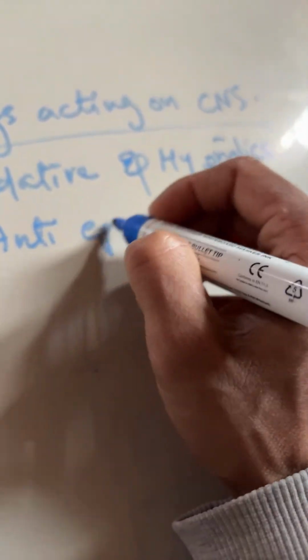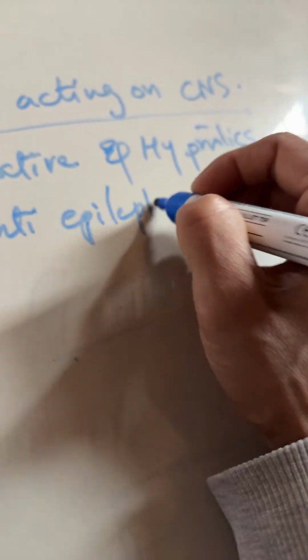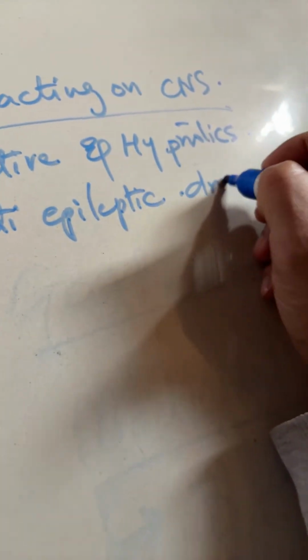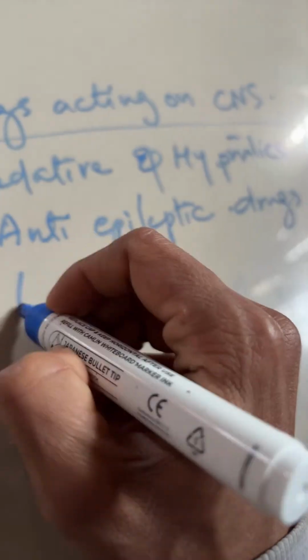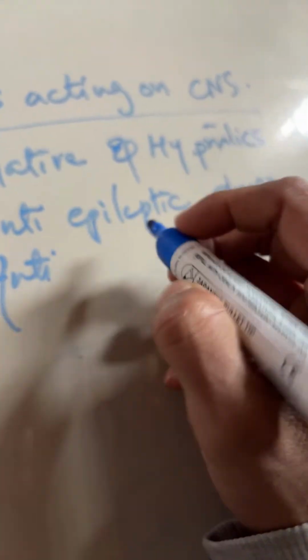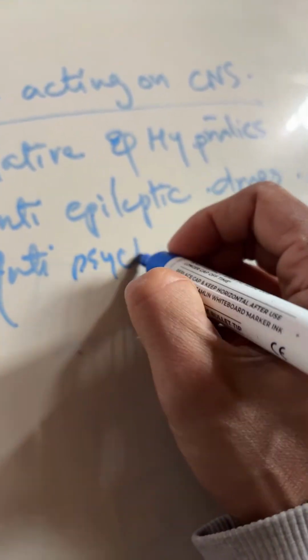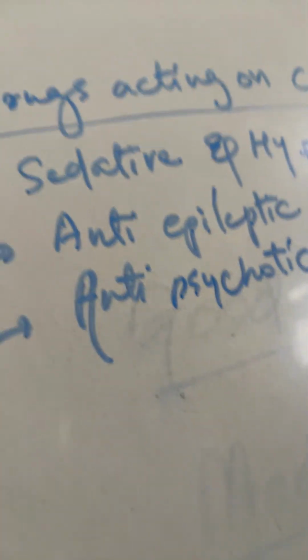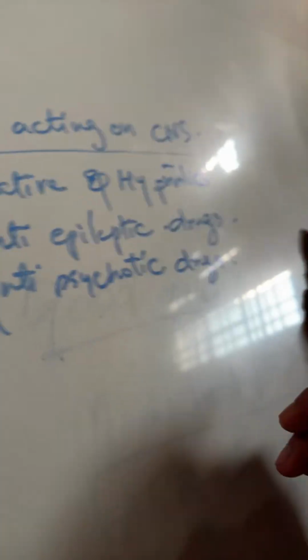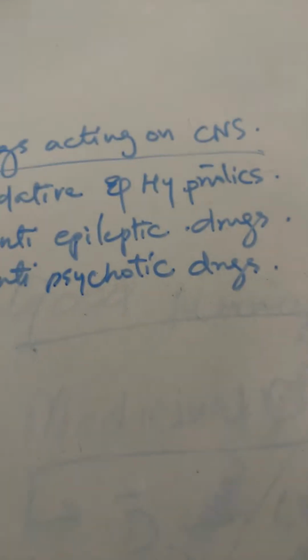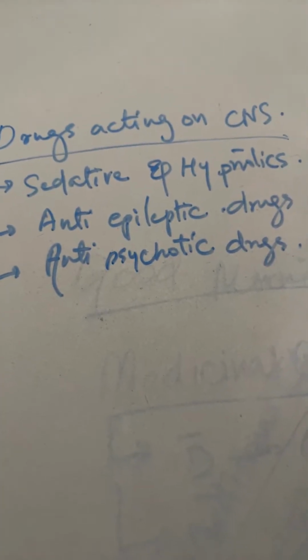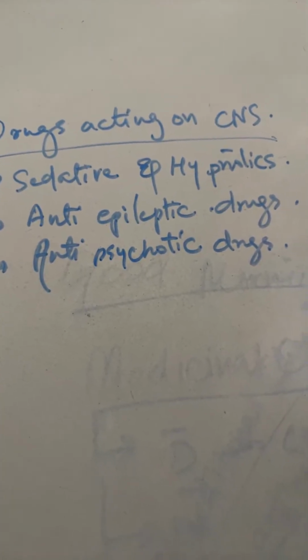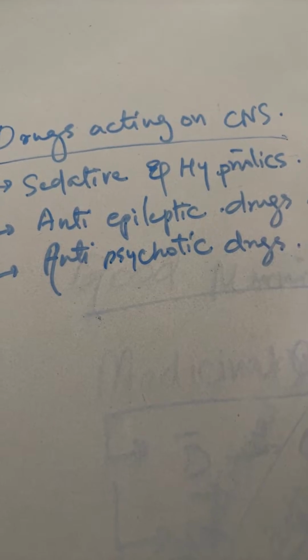Sedatives and hypnotics. Then you will see anti-epileptic drugs, and then you will see antipsychotic drugs. These all drugs mainly act on CNS. So what are they? Sedatives, hypnotics, anti-epileptic drugs,